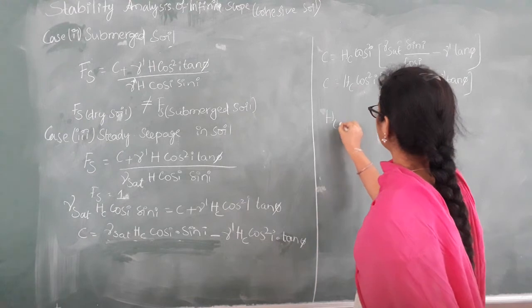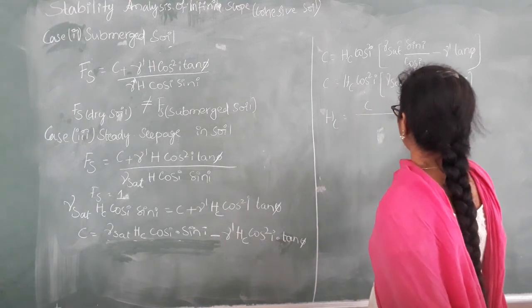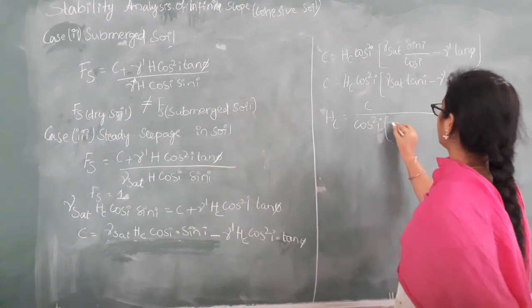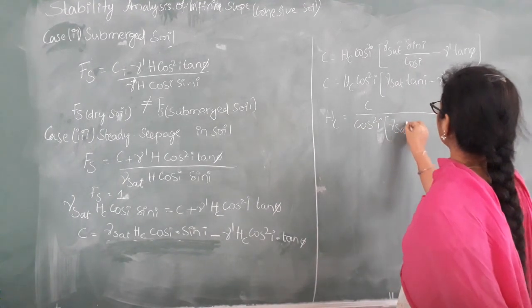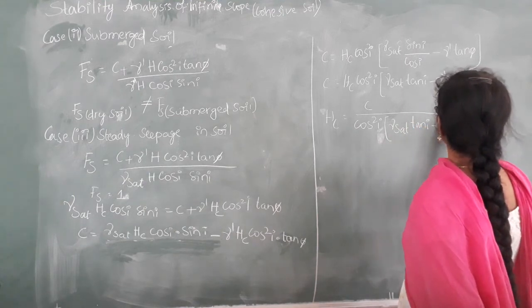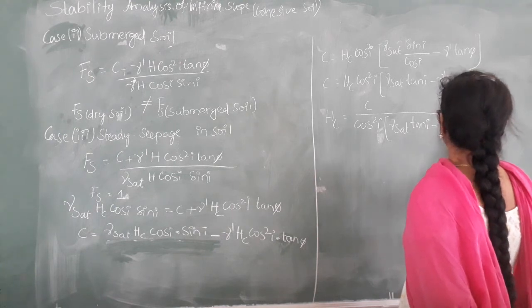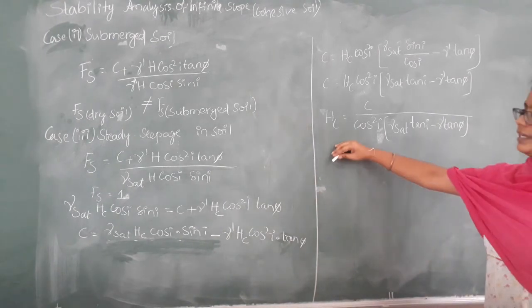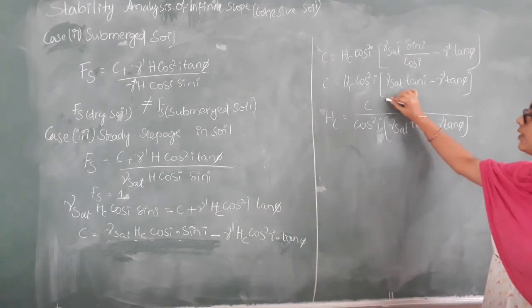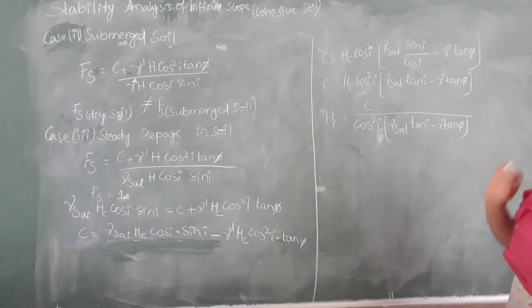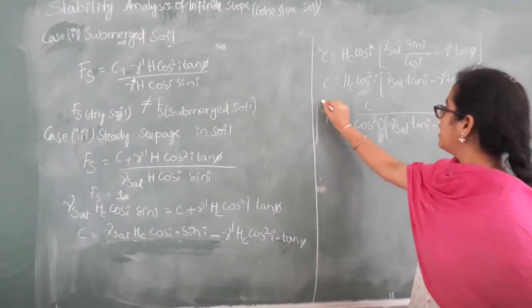Critical depth HC is equal to C by cos square i into gamma sat tan i minus gamma dash tan phi. So here we define critical depth. This is an important formula.